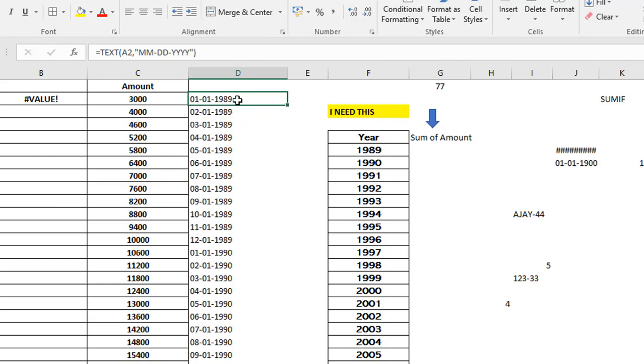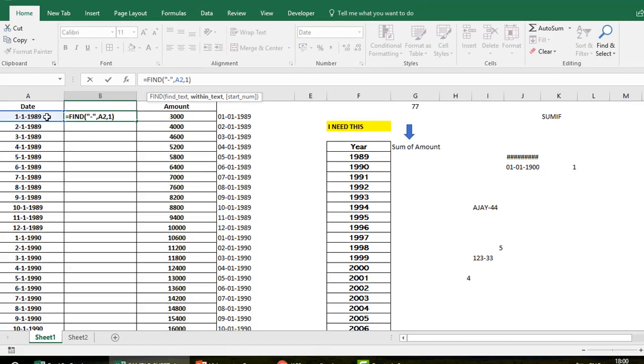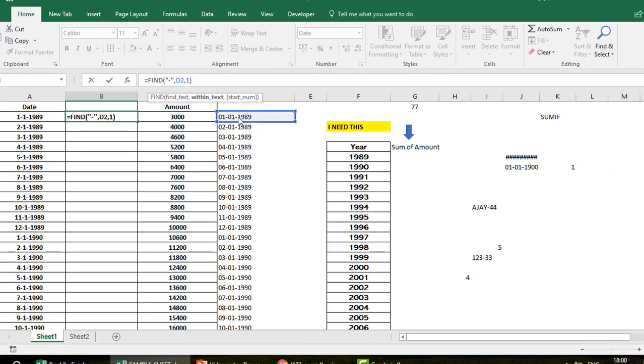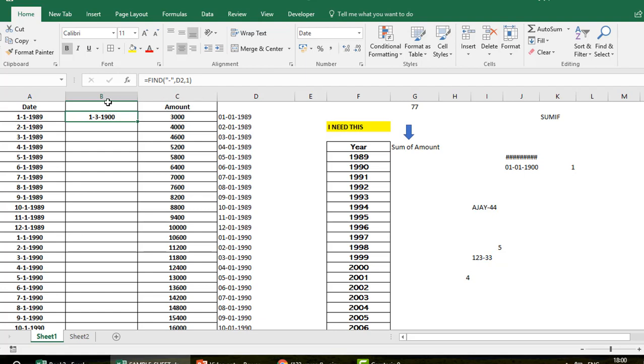Okay, now what I want to do in this particular case, I will simply go and use my hyphen. So I just go and change this selection. Now my hyphen, we are going to find this hyphen in the D2, and I press enter, and look at this, I'm getting something, at least not an error, right? Now what is it actually? Basically this is not a date format. You have to convert this into a general format to see the number, and then you just go and drag it. So guys, we have got the first hyphen.